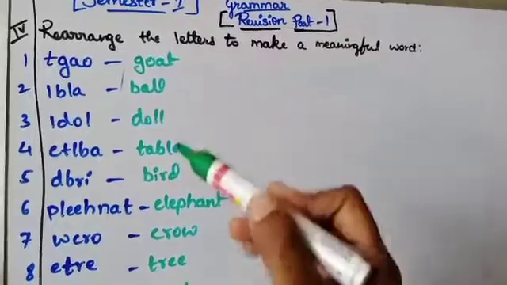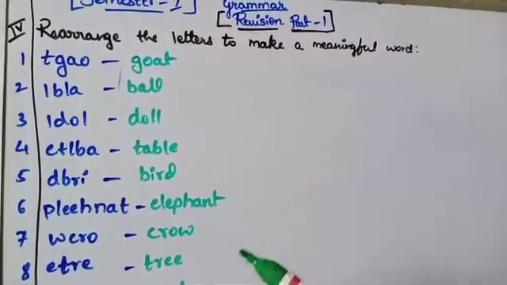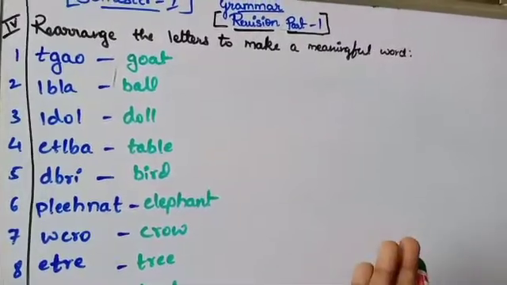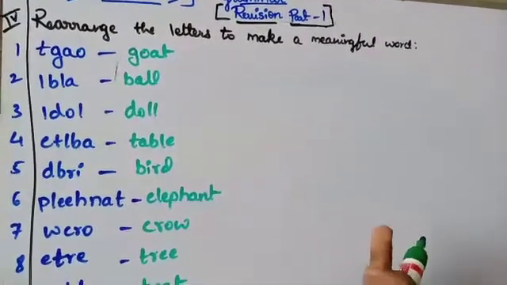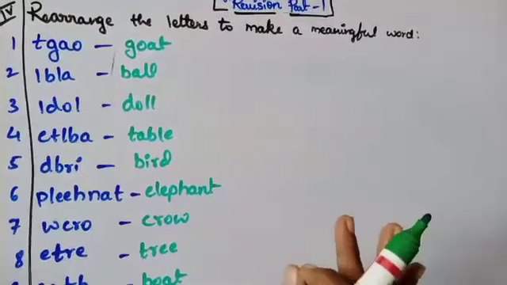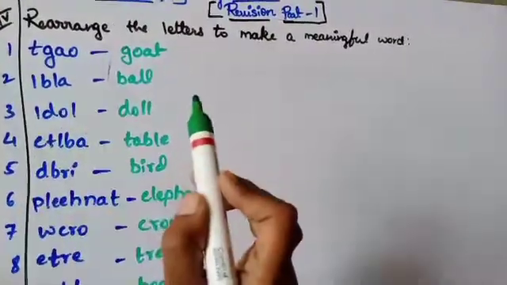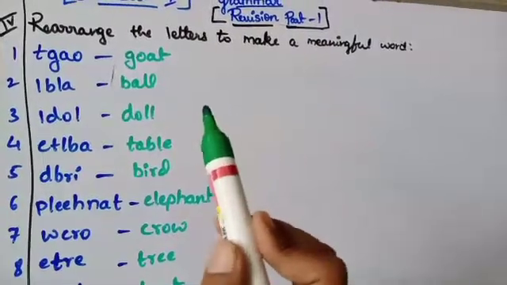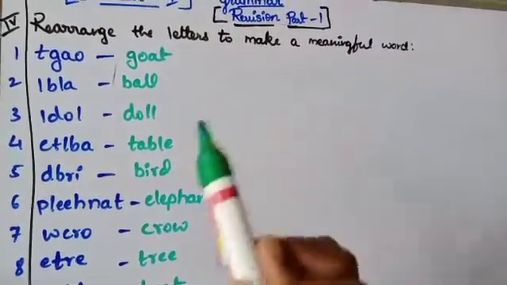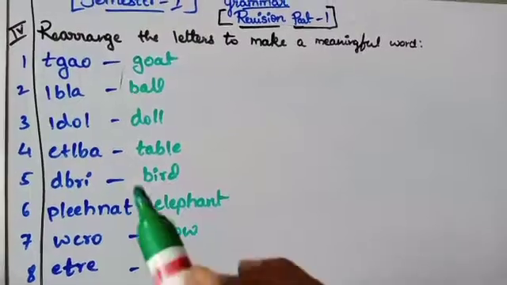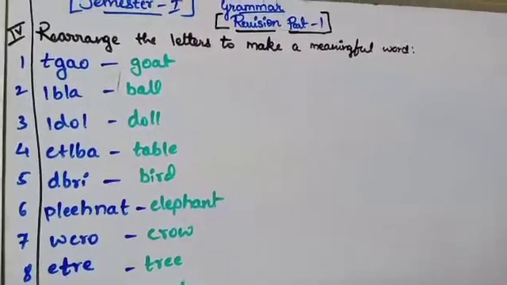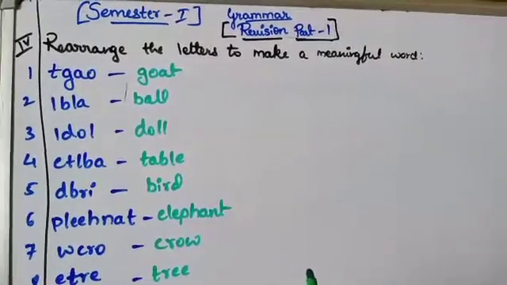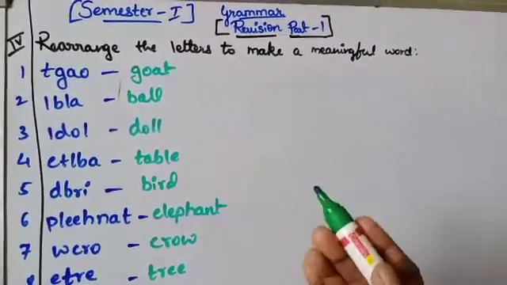Not only this, children, I may give different words also, like uncle, father, snake, sister, feet. So you have to be very careful that while arranging you arrange it properly and you will get the right meaning word. Okay. Just write down all this in your book one time neatly and practice for the first semester exam. Let's move to the next one.